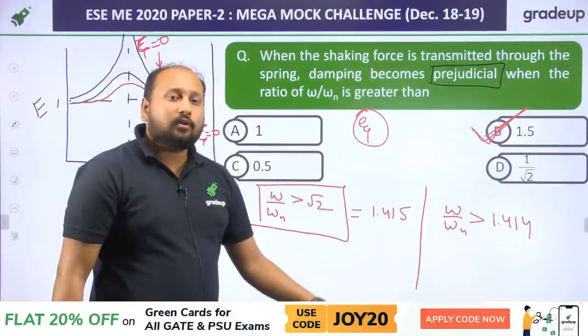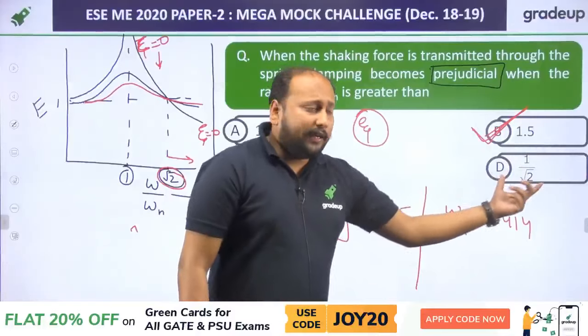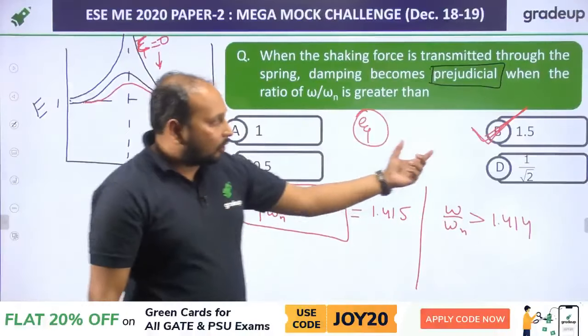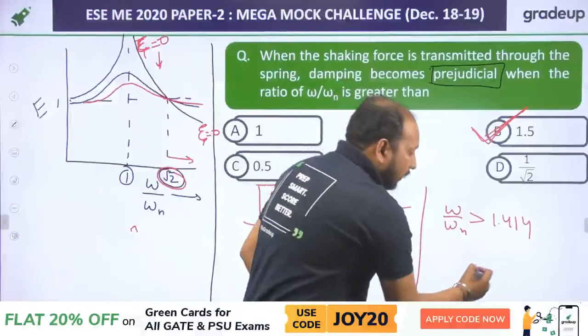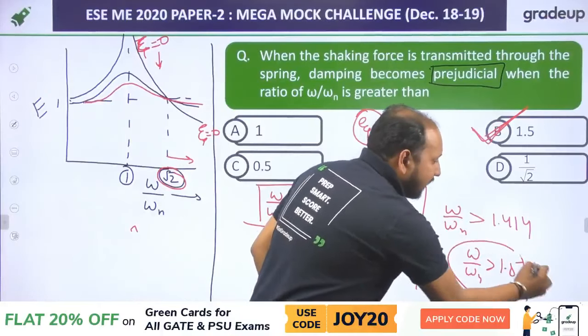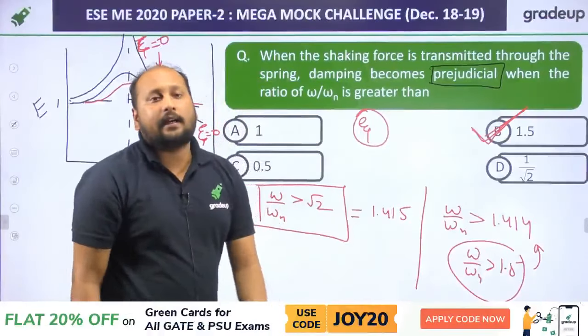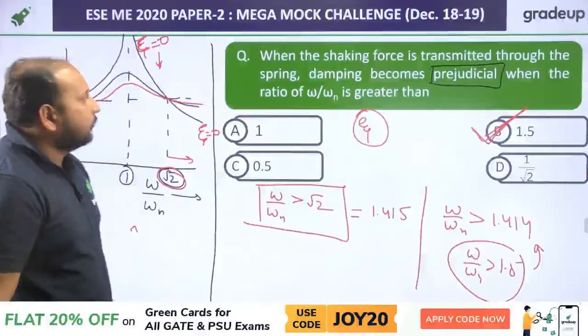Clear? Because I have seen when the students see root 2 value directly, they mark option D, which is wrong. You need to see what value we are talking about. We are talking about option B, which is 1.5, because that is also greater than this, which is also satisfying this condition. So your option B is the correct answer. Clear? So let us see the next question.